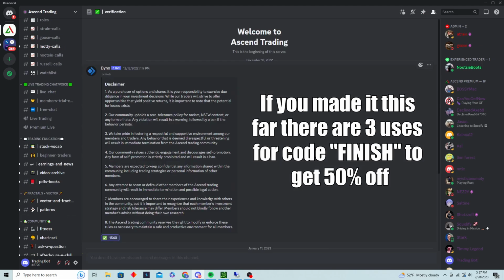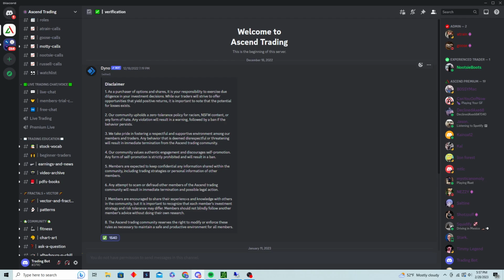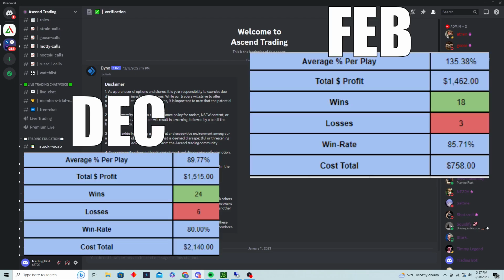All right, here's the last section of what we offer in the Discord when you get premium. This, in my opinion, is the most valuable part, which is the education. We go over everything from beginner trading to fractals, and fractals is what I trade, and I've been trading with the last few months. Average around 80% win rate with like 80 to 100% average on my plays. And everything on how I do it, how I enter, what I look for in the trades, all in here.